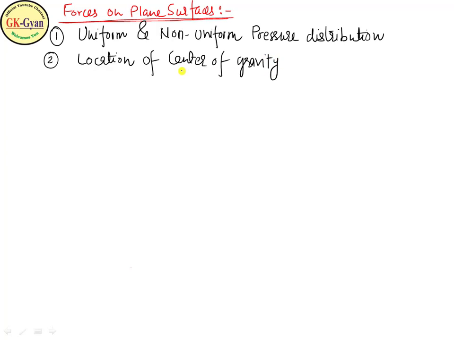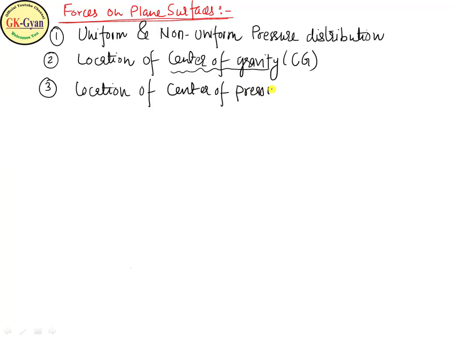What is the center of gravity? CG is that point through which the whole weight of the body passes. We know that. Then third, the location of center of pressure. This is the new term. Center of pressure is a point through which the resultant hydrostatic force will pass. We will see the term in coming lectures.